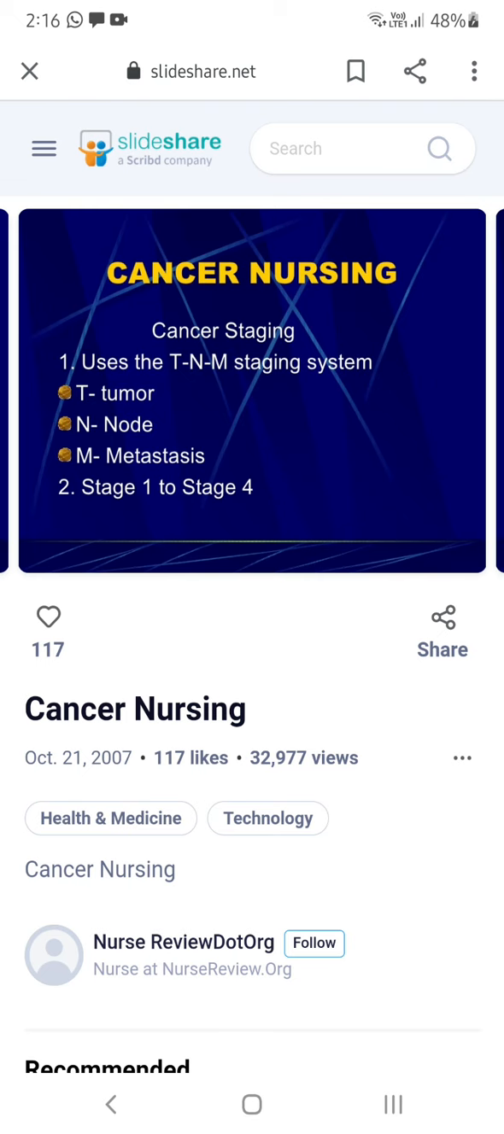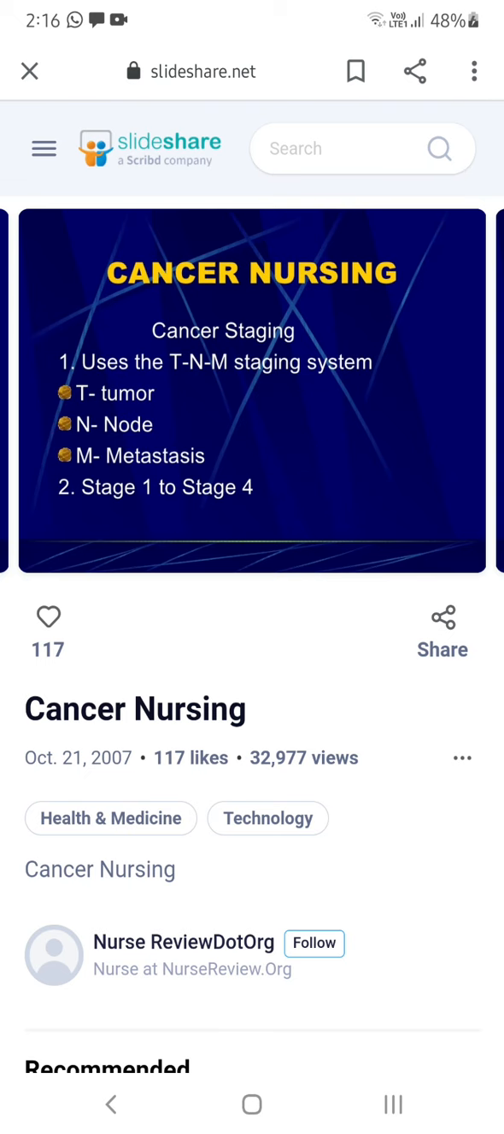The first classification is stages 1 to 4, isn't it? First stage, second stage, third stage and fourth stage. Then coming to the other staging system, TNM. T, tumor, is only confined to one area. N, node, means it has spread to the nearby nodal region. M, metastasis, means it has spread all over the body. That is TNM: tumor, node and metastasis.